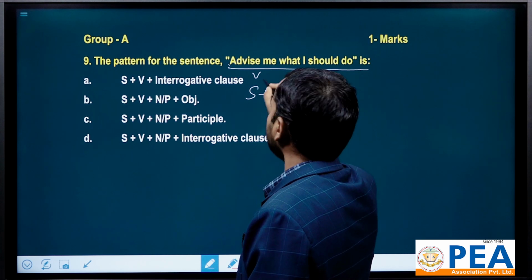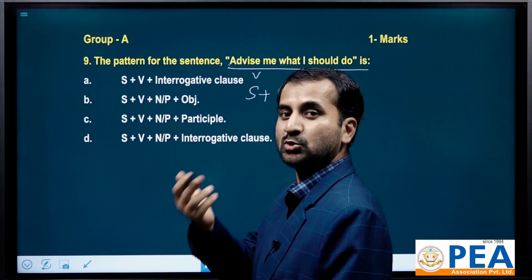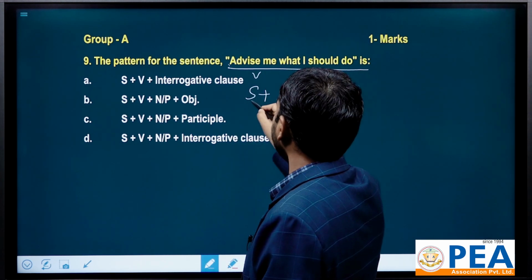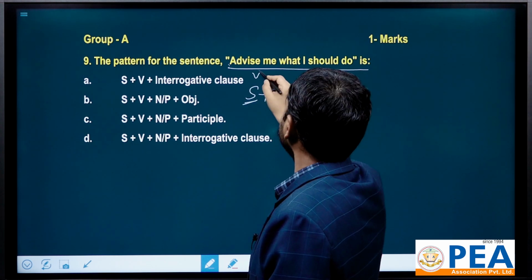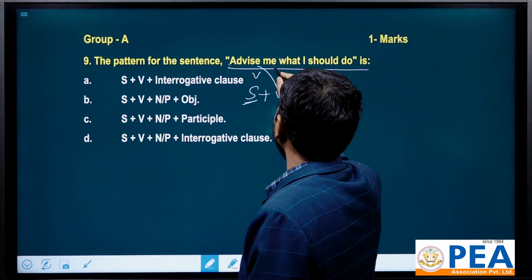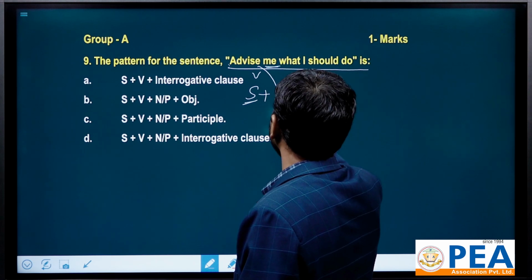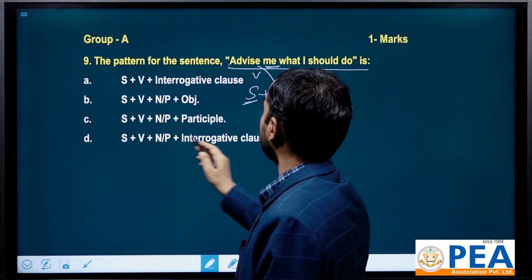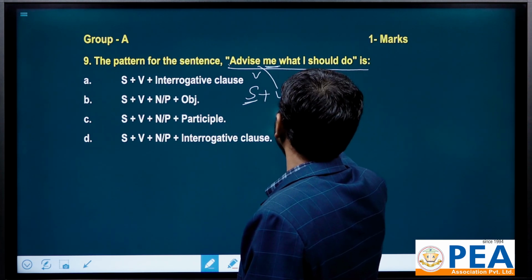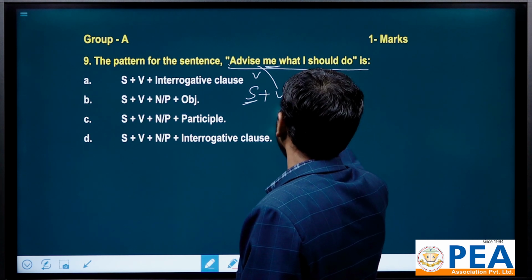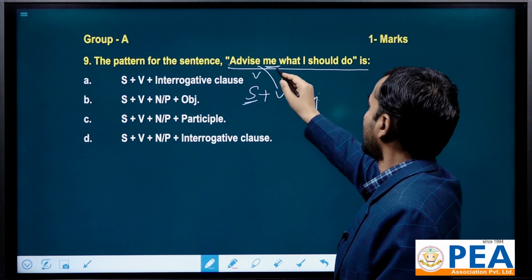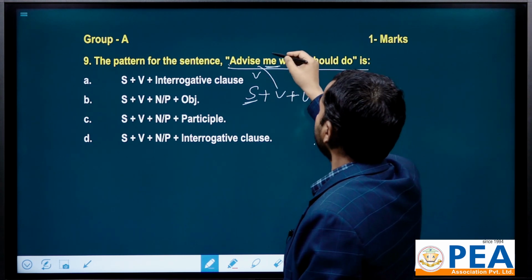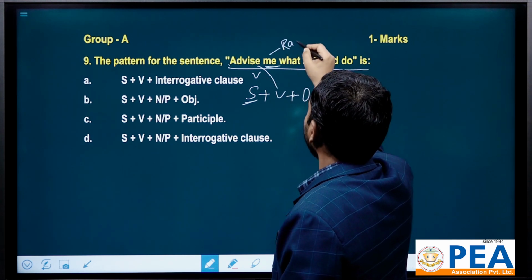Advise me, that is, who is telling? The first person is telling the second person. The second person becomes the subject. You advise me. Subject plus verb. This one is me. Me is the object. Here we say subject plus verb plus noun or pronoun as object. Here the object is a pronoun. And instead of me, we can also use Ram: advise Ram.